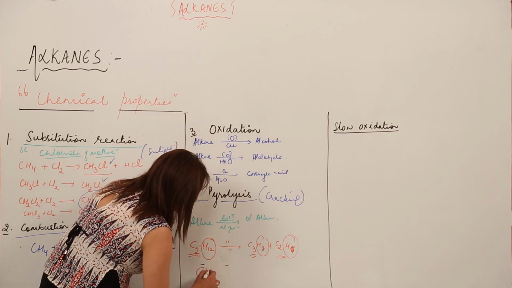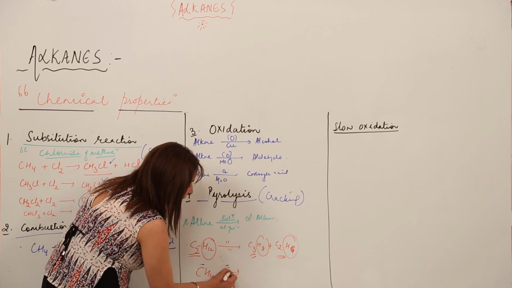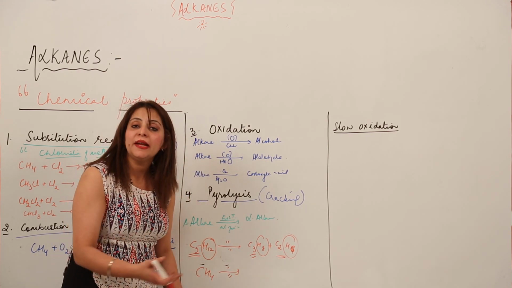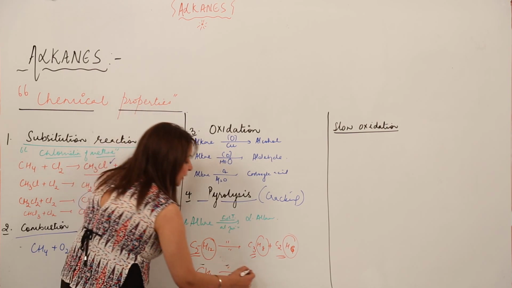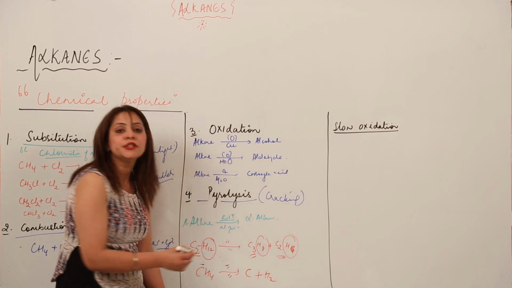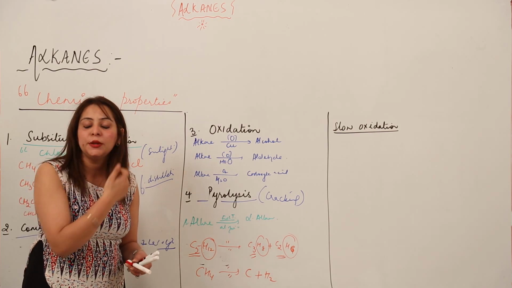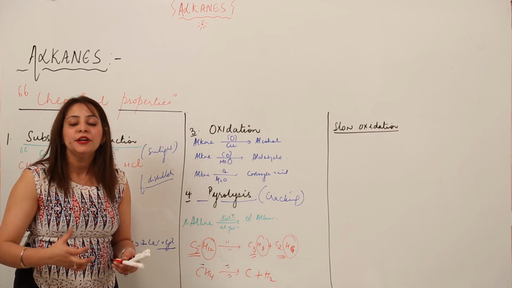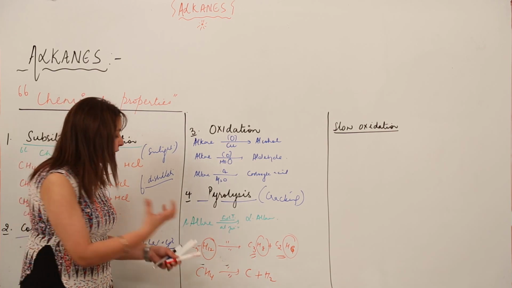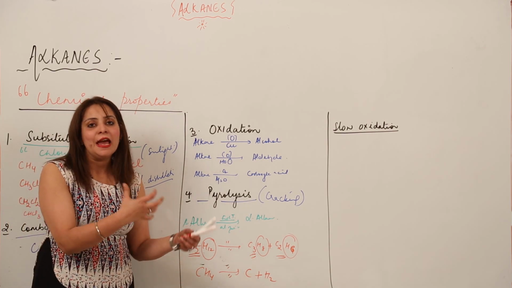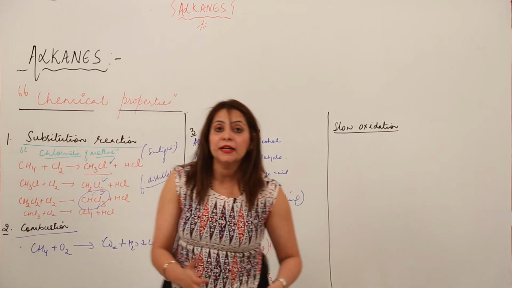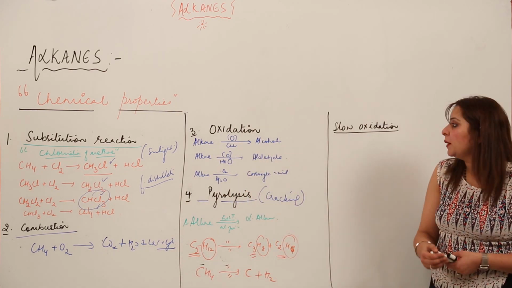Suppose I pyrolyze methane, what am I going to get? There is no lower alkane other than CH4, so it is going to break into its constituents. If somebody asks you to show the pyrolysis of the lowest member, just break it into C and H2, because there is no lower alkane other than CH4. You know that it is the first member.